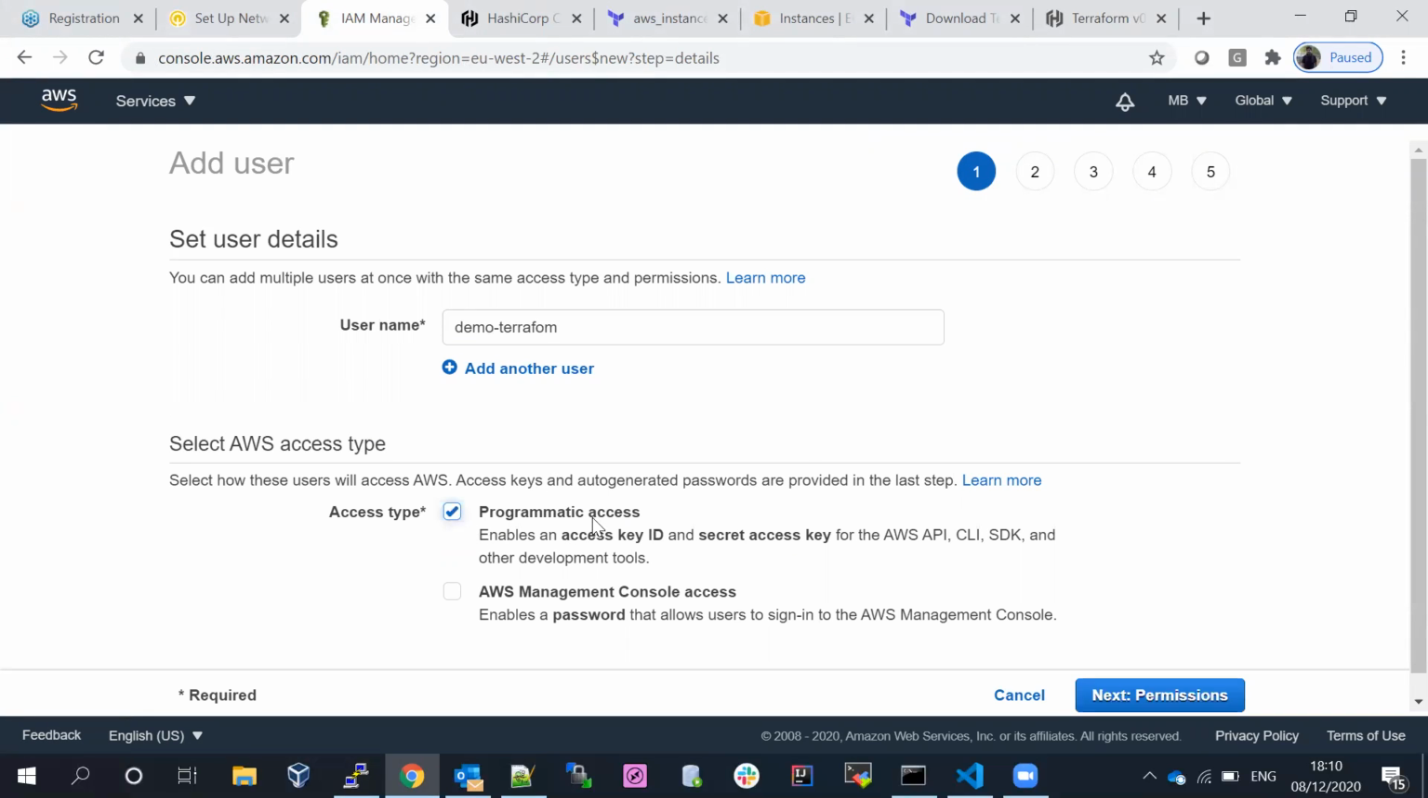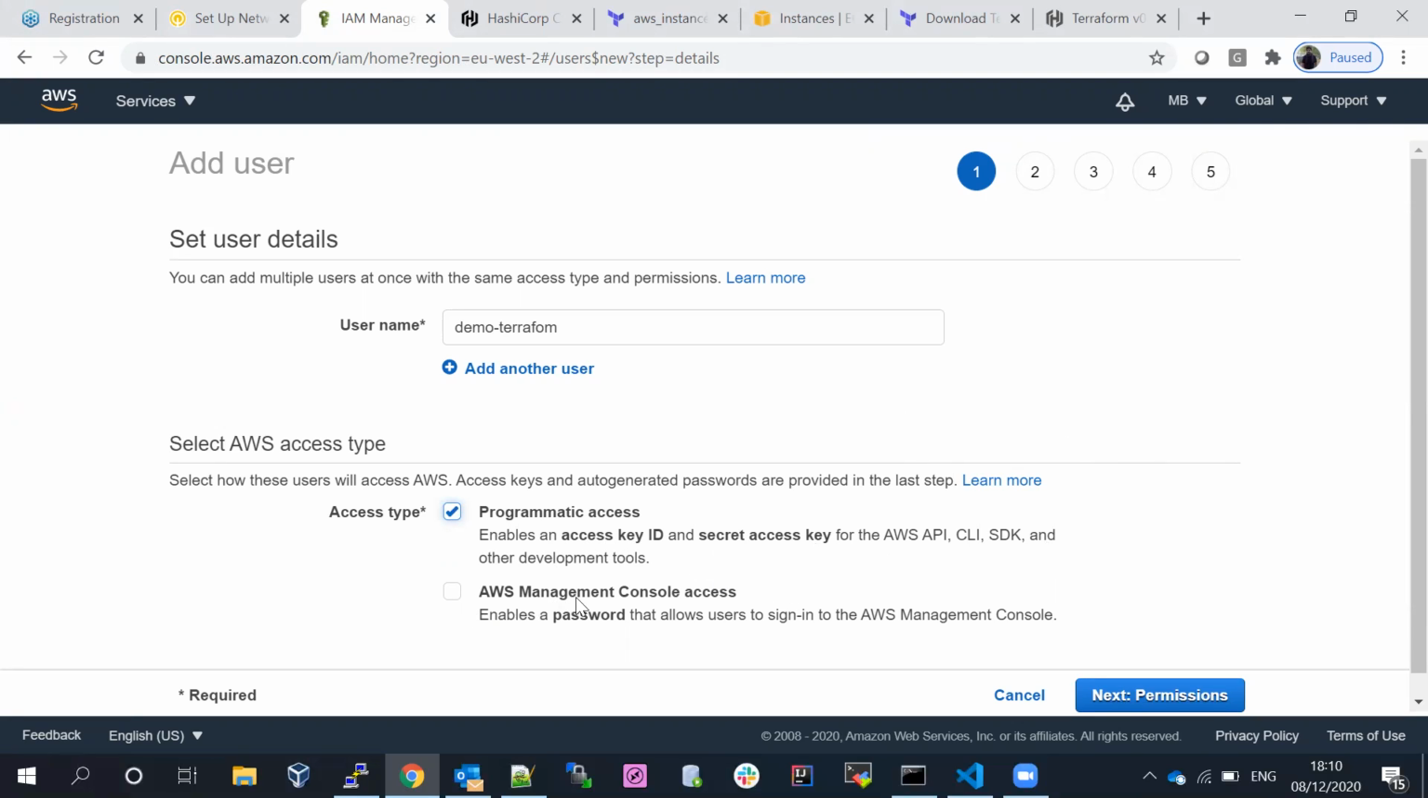Now I'm going to keep programmatic access, nothing but enabling the access key ID and secret key ID. It is like an SDK. To make a communication between your local machine and the AWS environment, we require the access key and secret key. That's why we are going with programmatic access.